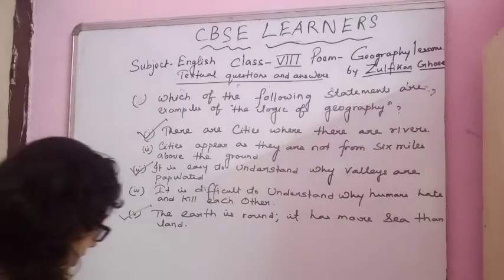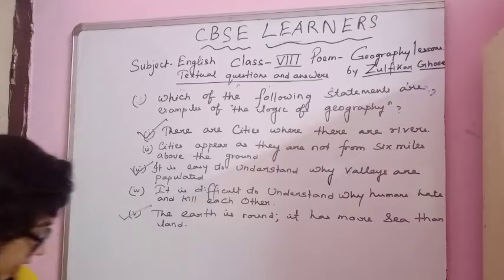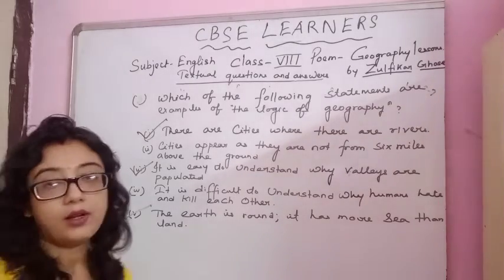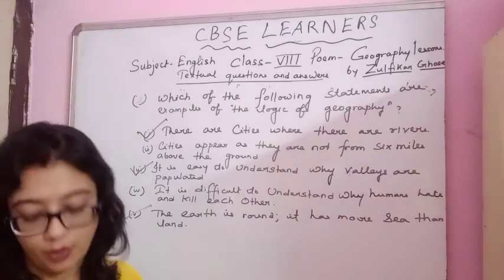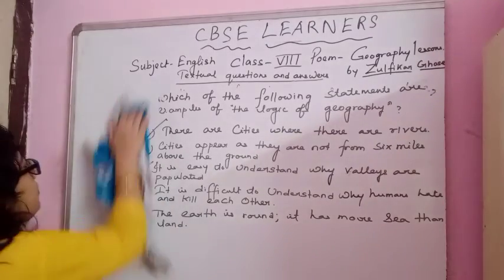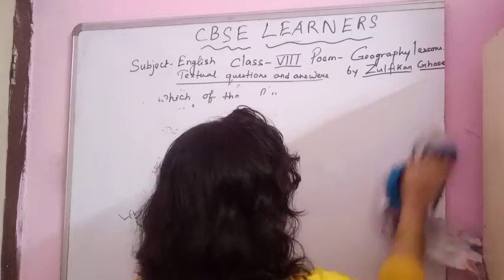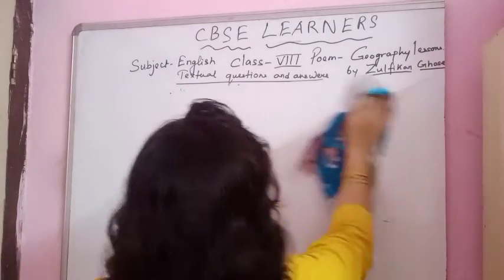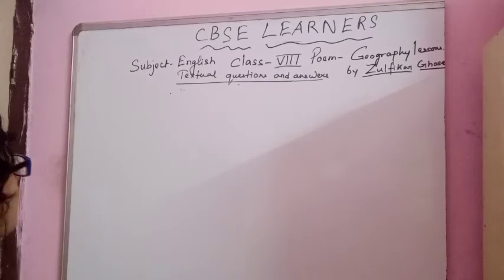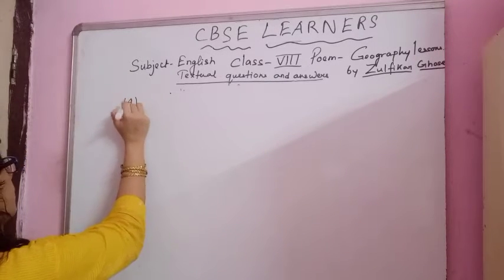Okay, next question, number 4. Mention two things that are, number 1, clear from the height, and number 2, not clear from the height. Okay, so let's write down the question. Number 4.